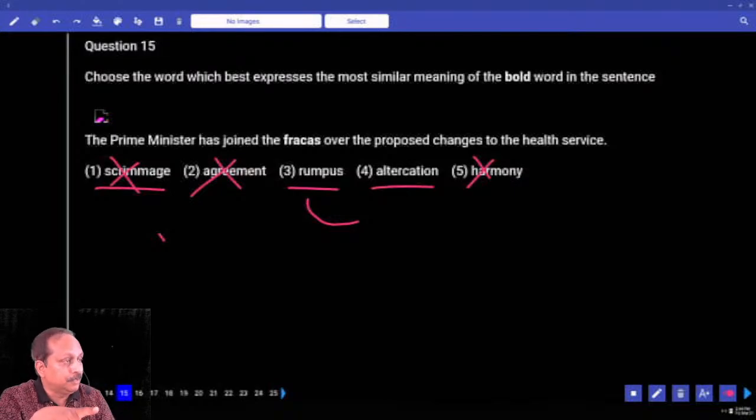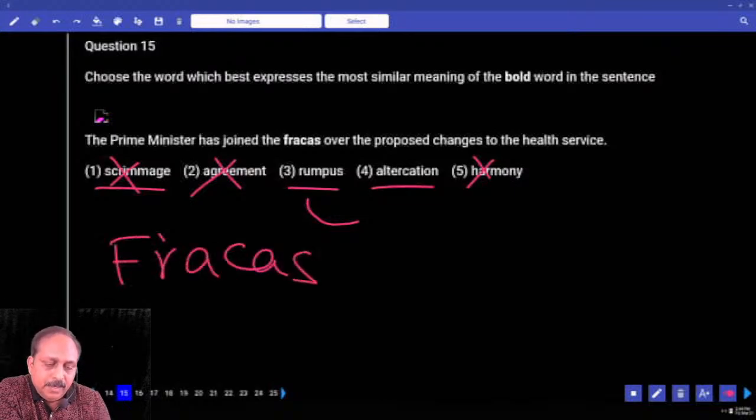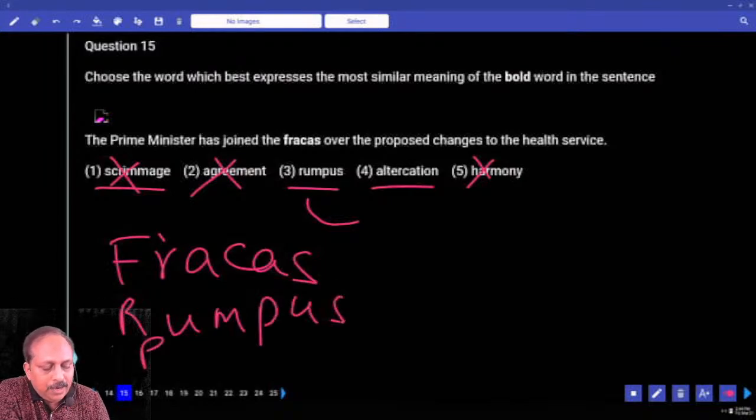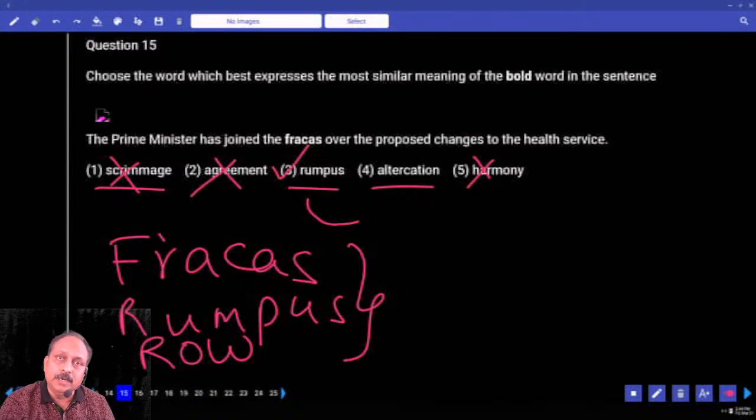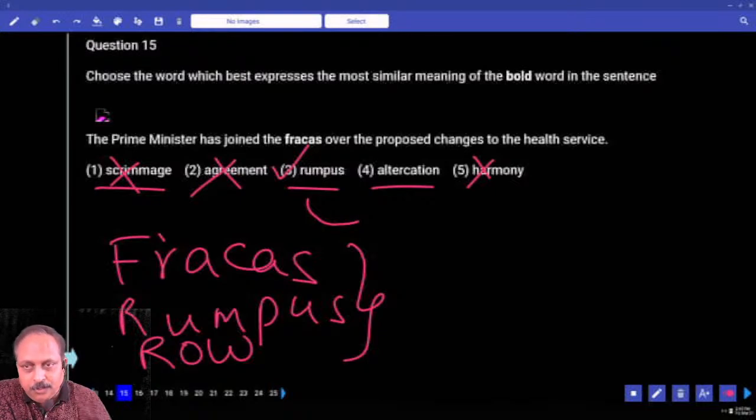It means argument. But there are 3 words which are synonyms. Already I have written, they have given the word Prakas and rumpus. There is one more word. Write the third one, row. Row has many meanings, R-O-W. One of the meanings, like Prakas or rumpus, is a noisy quarrel or disturbance. So the answer beyond any doubt is the third option, not the fourth option, as the key says. This is a tough question in my opinion. Shall I go to the next one?